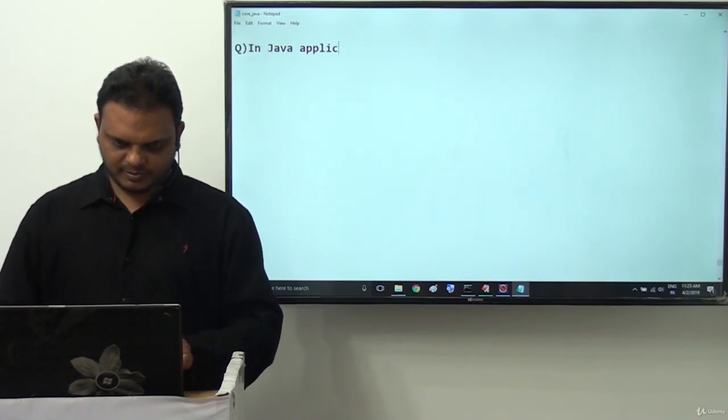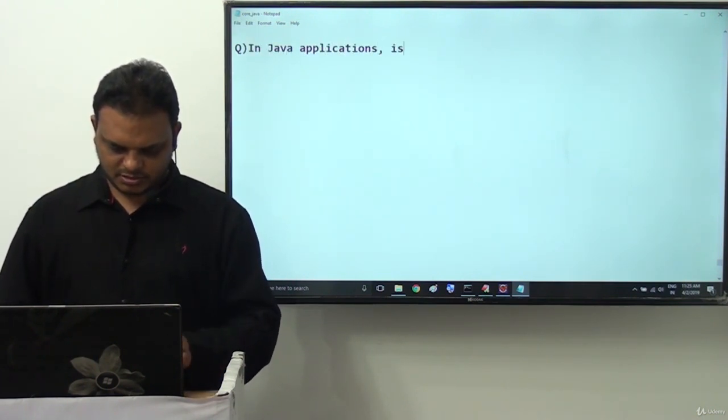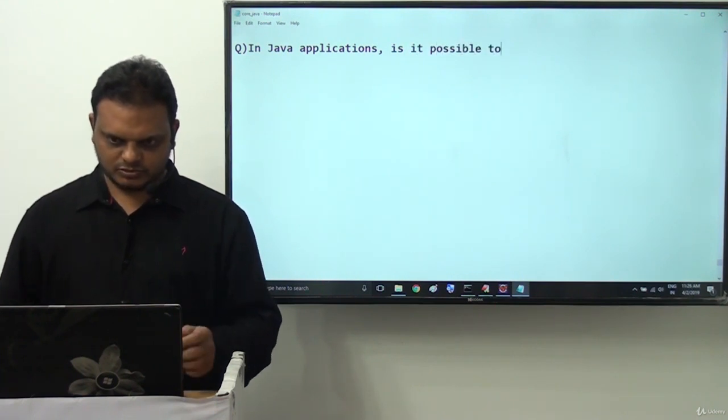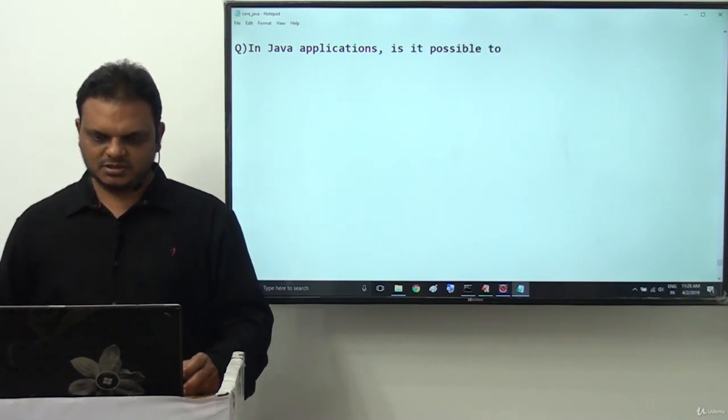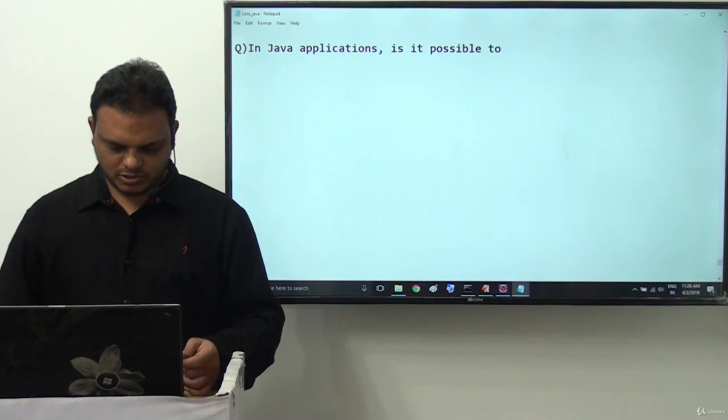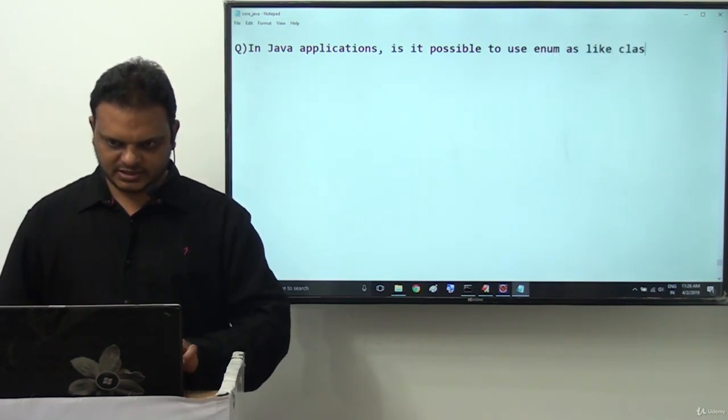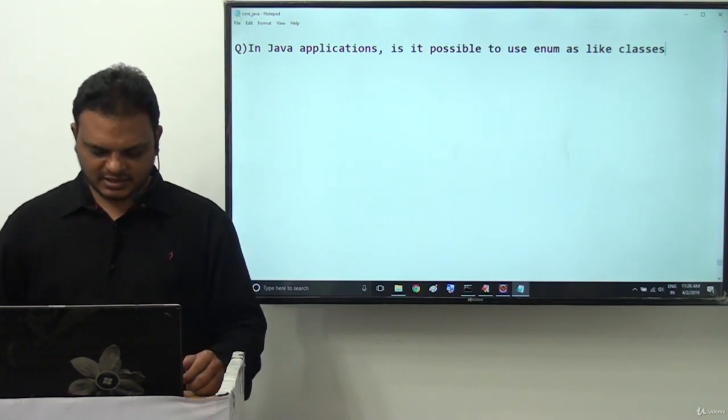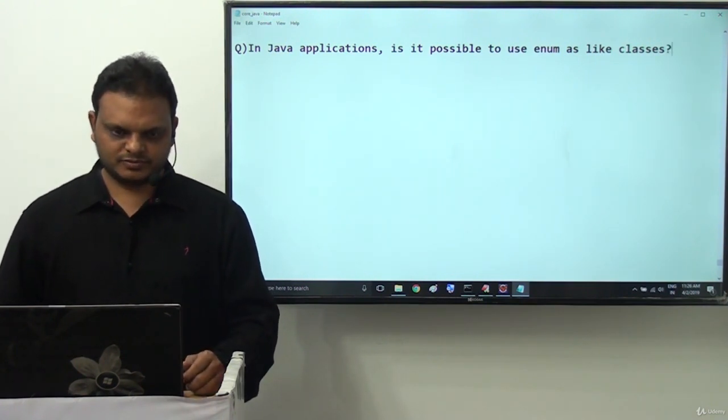In Java applications, is it possible to use an enum like a class? This is one question.